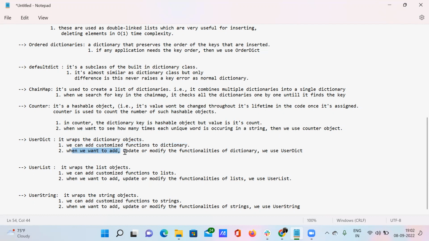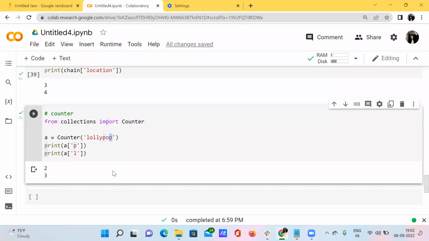When we want to add, update, or modify the functionalities of a dictionary, we usually use user dictionary. When we want to add, update, or modify the functionalities of a list, we usually use user list. When we want to add, update, or modify the functionalities of a string, we usually use user string. Okay, this will be the explanation for these three: user dictionary, user list, and user string. Now I'm gonna explain you with the help of an example.